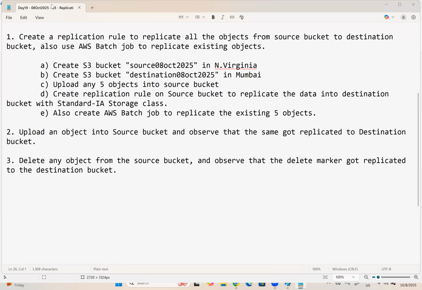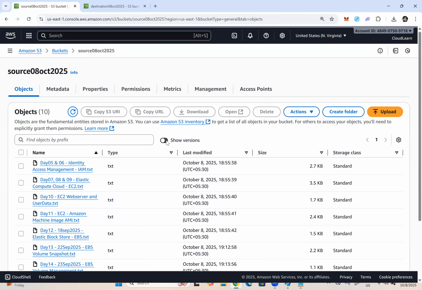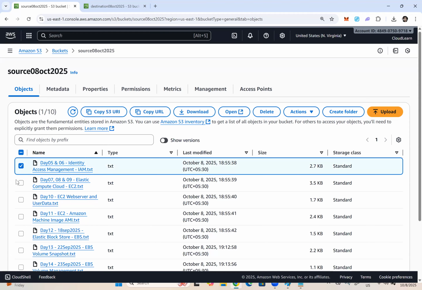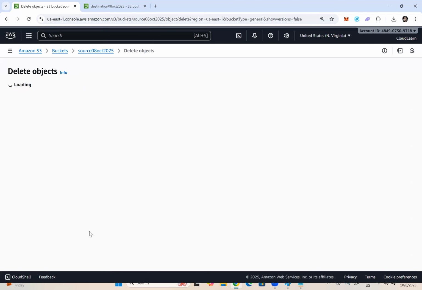Okay. So let me go to the source bucket. You can see show versions is off, meaning we are seeing the objects, not the versions. Now, if I select any object, the first object, which is day 5 and 6, let me click on delete.